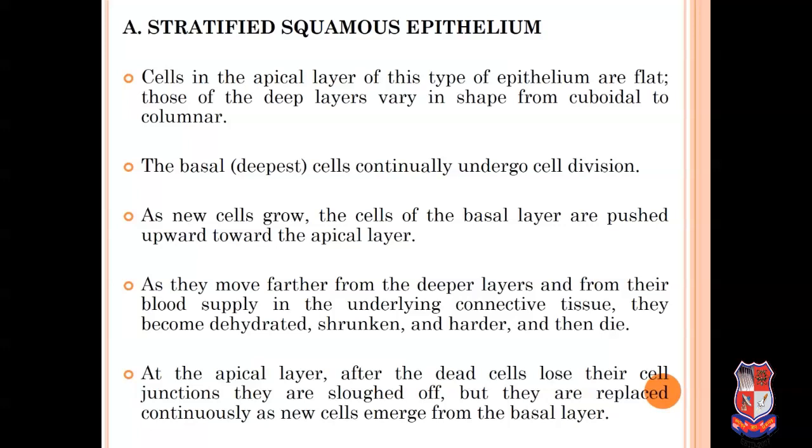The basal cells continually undergo cell division and new cells grow. The cells of the basal layers are pushed upward toward the upper side, meaning the apical layer. As they move further from the deeper layer and from their blood supply in the underlying connective tissue, they become dehydrated, shrunken, and harder, and then die. At the apical layer, the dead cells lose their cell junctions and are sloughed off, but they are replaced continuously as new cells emerge from the basal layer.